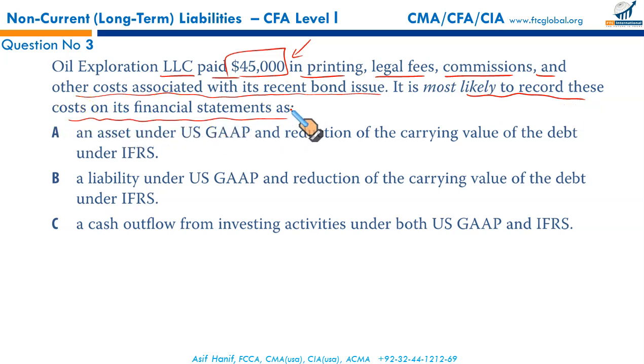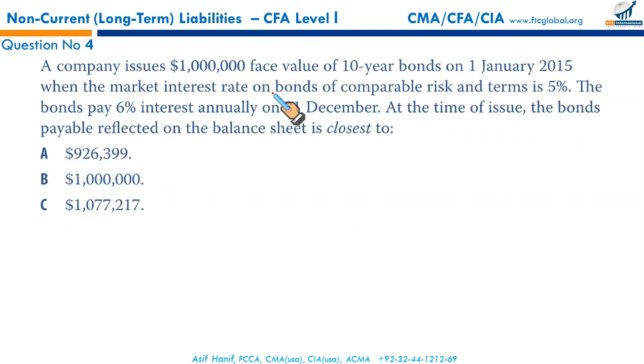We just discussed a little while ago that issuance costs under US GAAP are capitalized, made an asset, and released to the income statement over the life of the bond. But under IFRS, it is netted off against the cash proceeds. So it is recognized as an asset under US GAAP to be amortized over the term of the bond, and a reduction of the carrying value of the debt under IFRS. Absolutely perfect. You got it right. That's A. Under US GAAP, expenses on issuance of bonds are capitalized and amortized over the life of the bonds. True. A is the right answer.